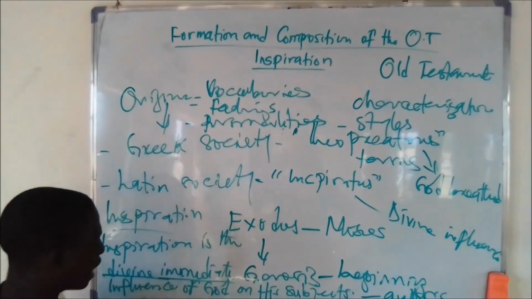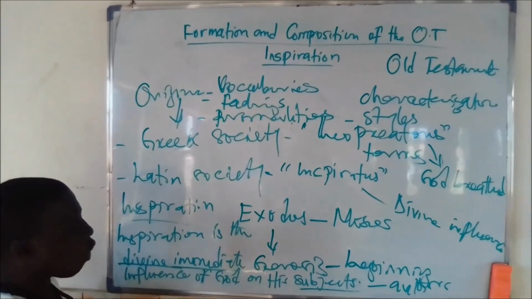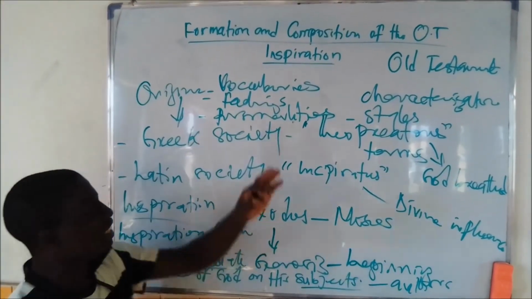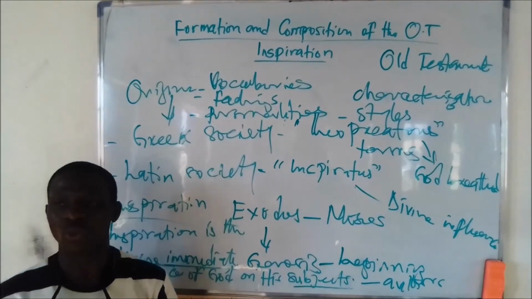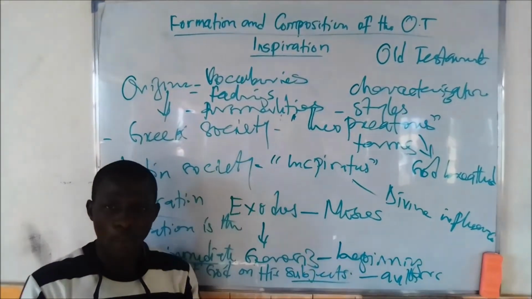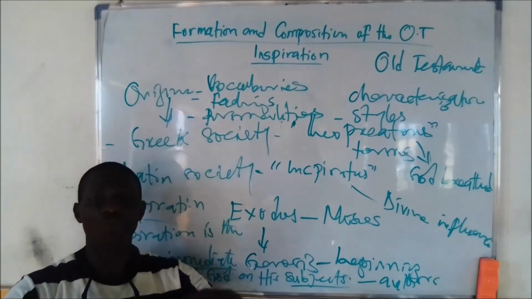God took control. And that's what this definition is saying: on his subjects. So that is the introduction to the formation and composition of the Old Testament.